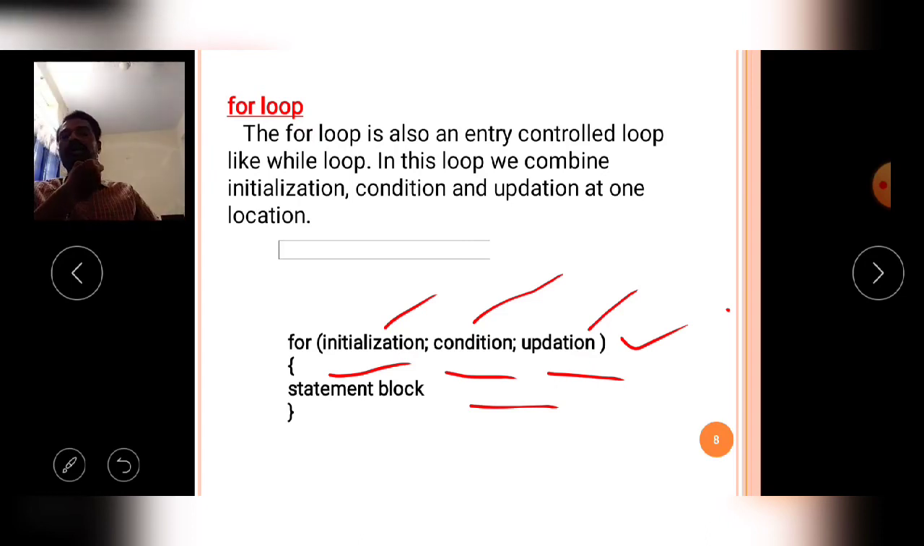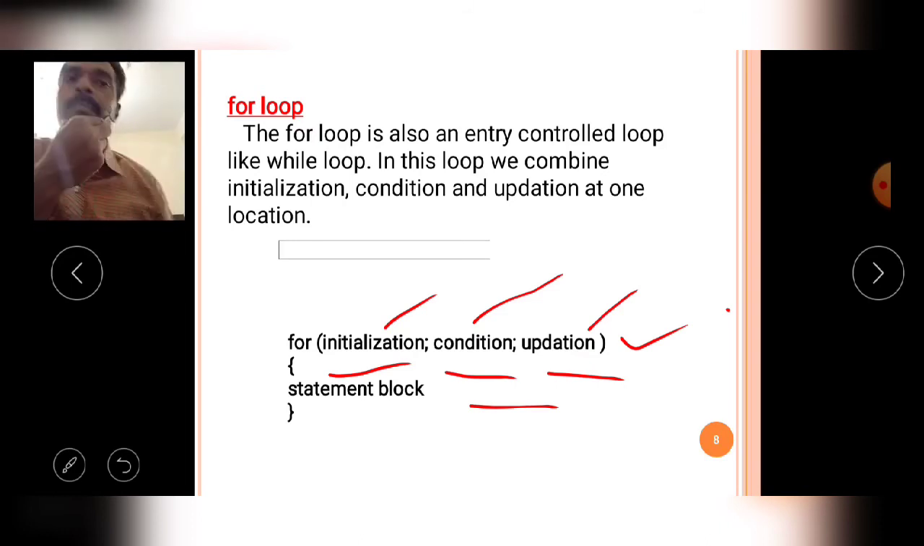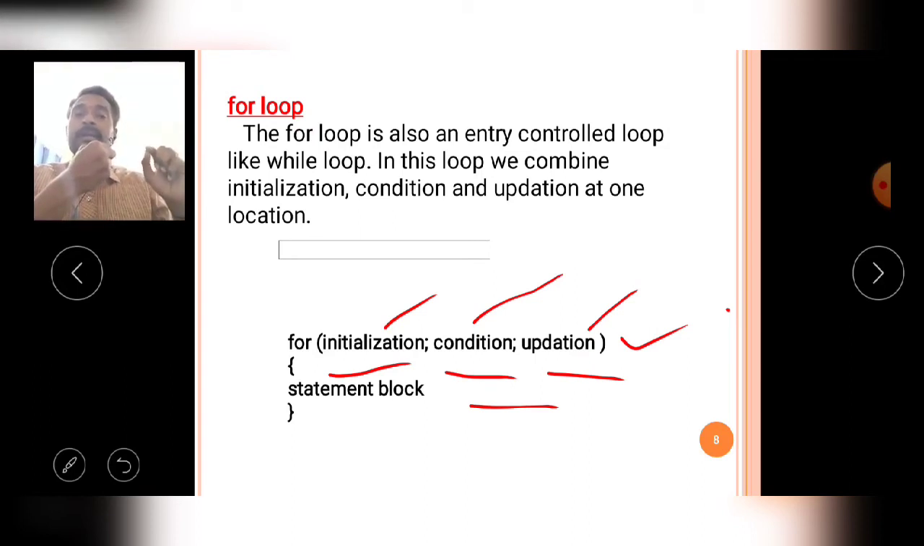This for loop also executes the statements block continuously until the given condition becomes false. The for loop is also an entry controlled loop. Entry controlled means that when the repetition execution is started, the condition is verified by the for loop. That's why it is called an entry controlled loop, like the while loop.